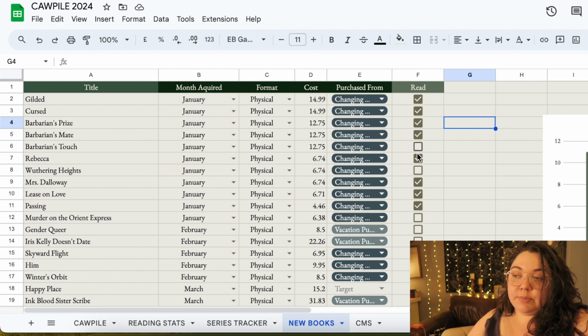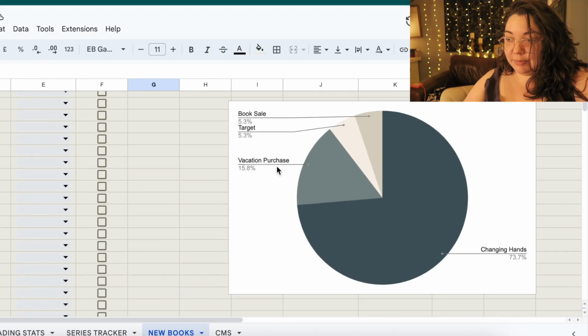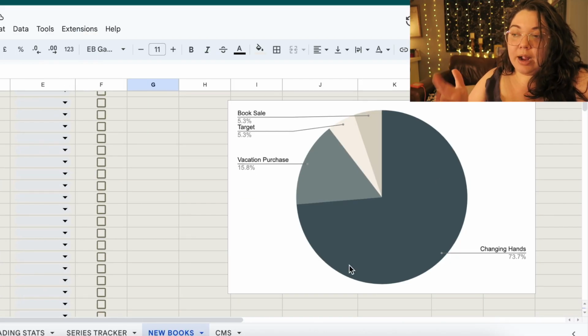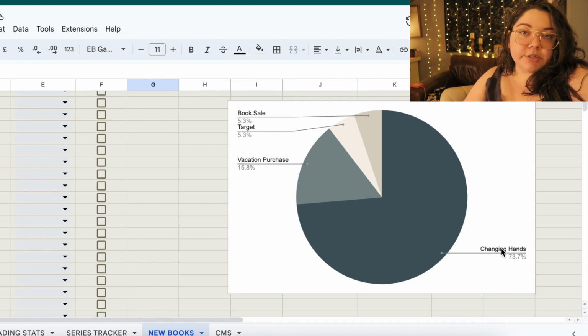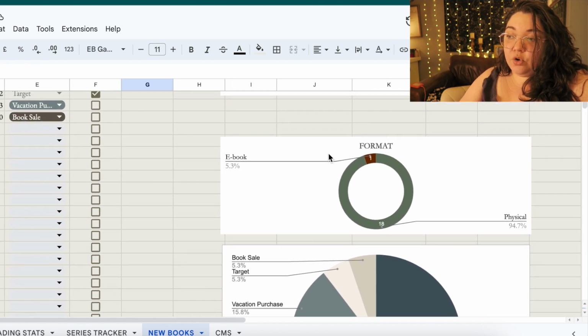And then there's this little spot that marks if you read it. Scrolling past the cool parts, we're gonna go down to the bottom where I have a graph of where I mainly purchase my books. And like I see here, I mostly buy my books from Changing Hands, which is the independent bookstore. Above that, we have the format that I buy books in. I've only bought one ebook this year.